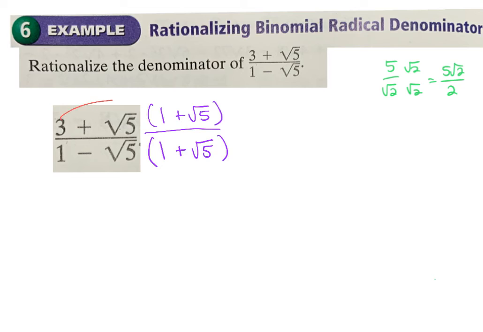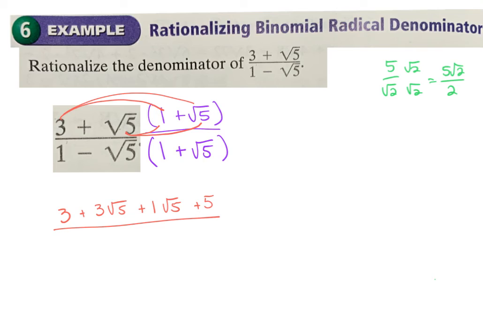So I'm going to say 3 times 1. That gives me 3. 3 times the square root of 5. That gives me 3 square root of 5. 1 times the square root of 5. 1 square root of 5. And then I have the square root of 5 times the square root of 5. That's just 5.